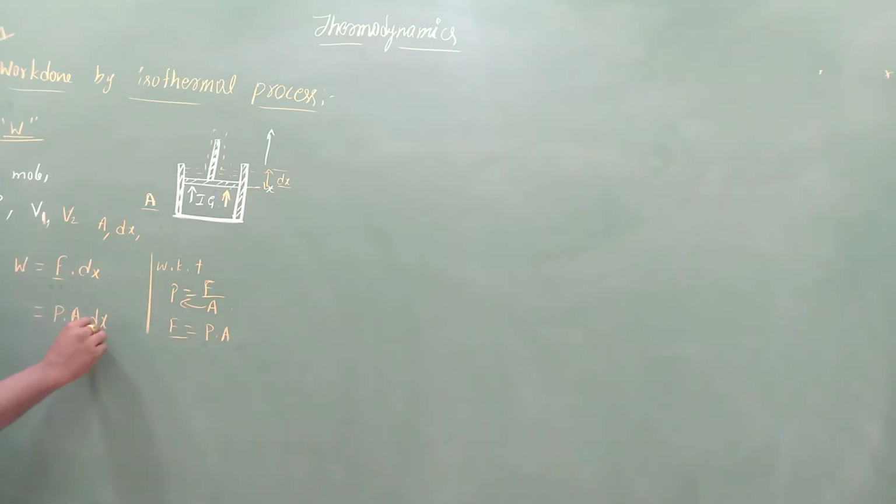Area into displacement gives volume, correct? So P into dV. So W is equal to P into dV.